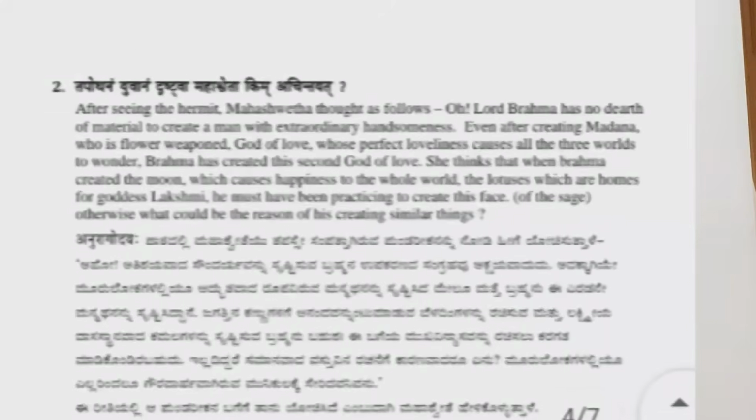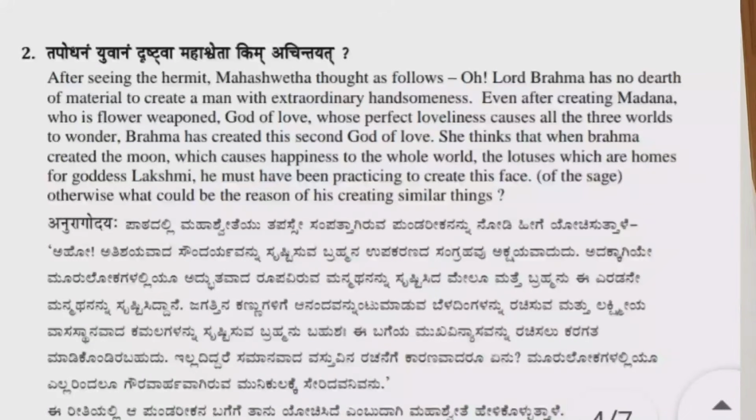Second question is, Tapodhanam yuvanam drishtva Mahashweta kim achintayat. Having seen this sage, what did Mahashweta think? That second part of the description you have to write in this answer. After having seen the young man, the son of the sage, whatever thoughts arose in Mahashweta, we have to write in this answer. Points should be like this.